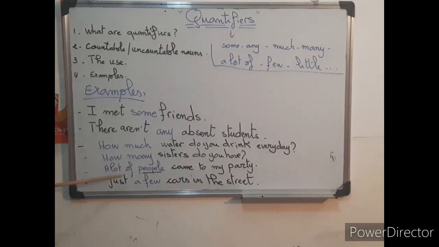We have a lot of, so a lot of people came to my party. Here it's an affirmative sentence, and people is a countable noun. And finally, I've used a few. Just a few cars in the street. So a few with an affirmative sentence with, again, countable noun. So I hope that the lesson is quite clear, and quantifiers now are clear.